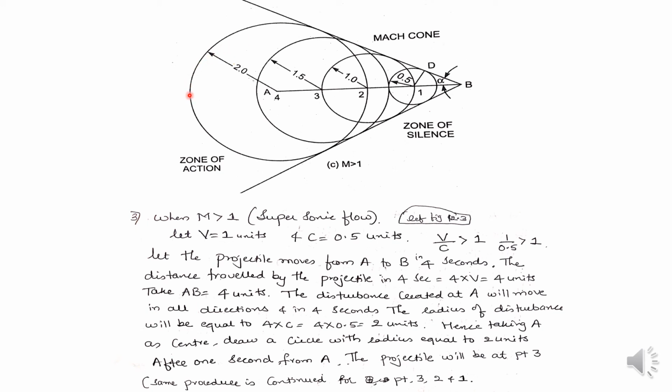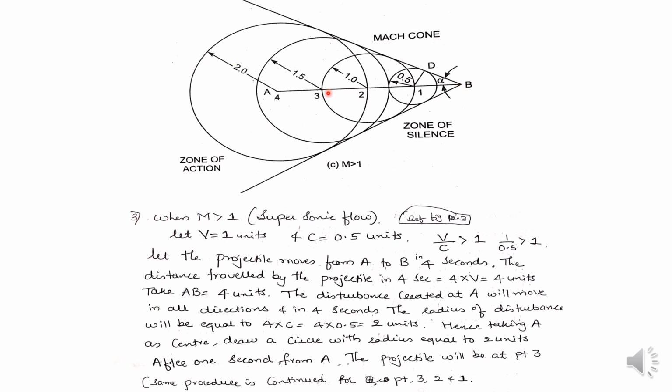Similarly, after 1 second, the projectile will reach point 3. It requires 3 seconds to move the projectile from point 3 to point B, which is 3 into V, that is 3 units.